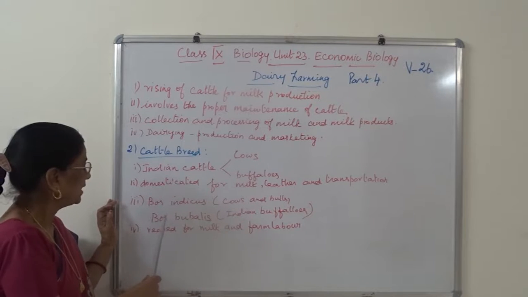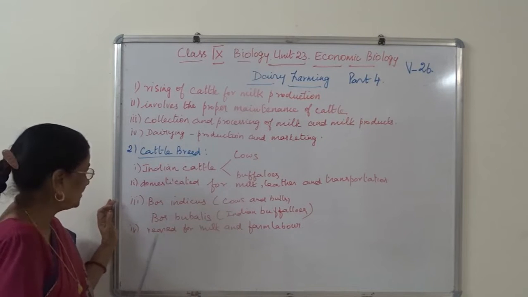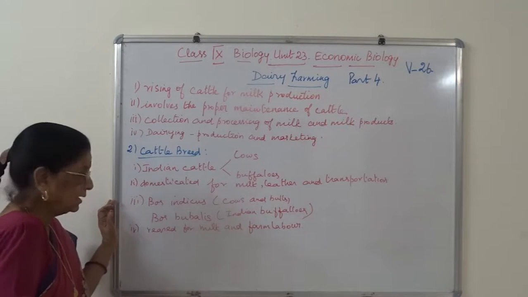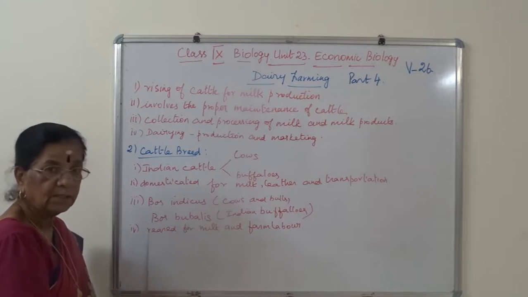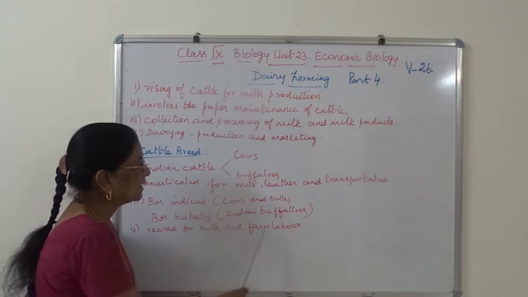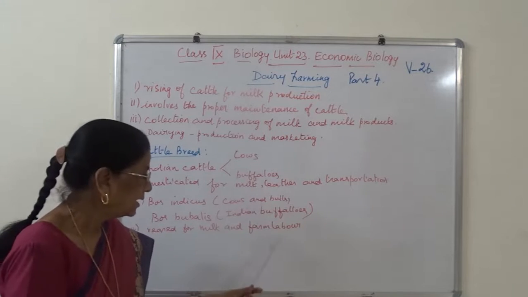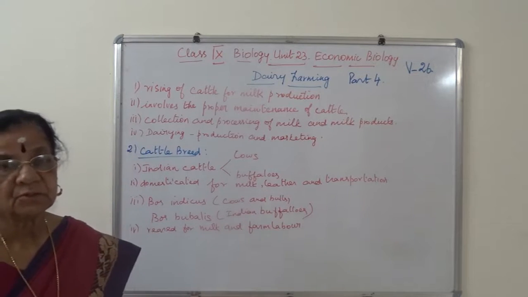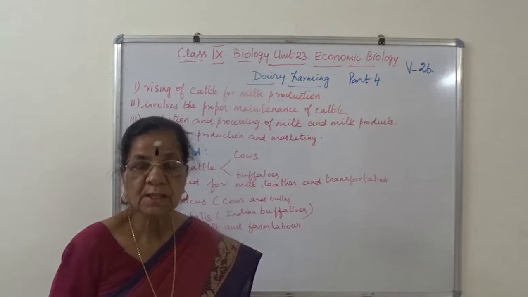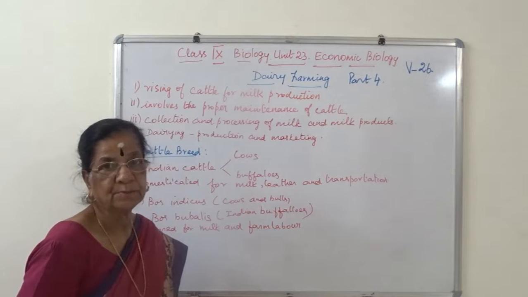Bos indicus, Pasumadu, Kalamadu. And Bos bubalis, Indian buffaloes, Ermamadu. And then they are reared for milk and farm labor. We are having all these cattle for milk, to get milk and milk products, and farm labor, that means we are using it for ploughing and tilling, and then we are using for transportation. That is farm labor.